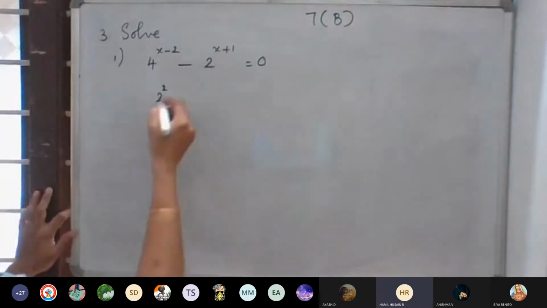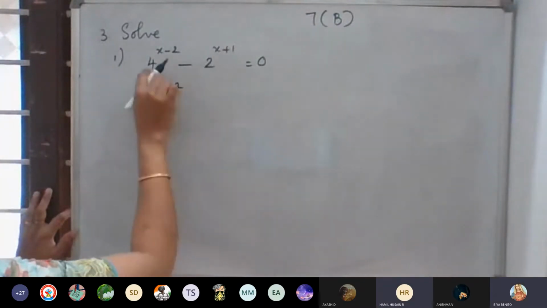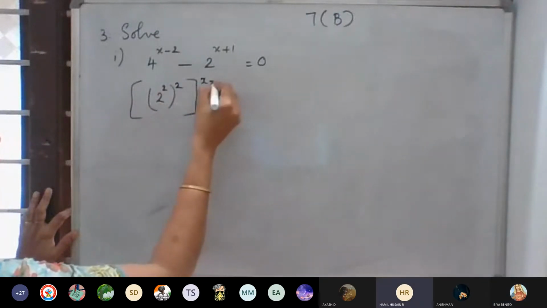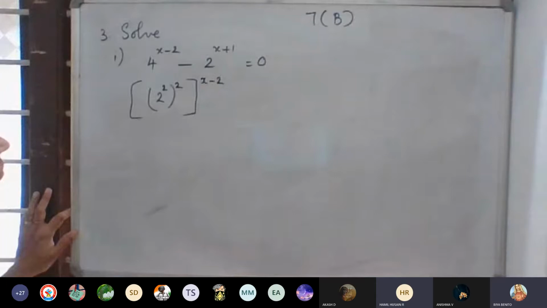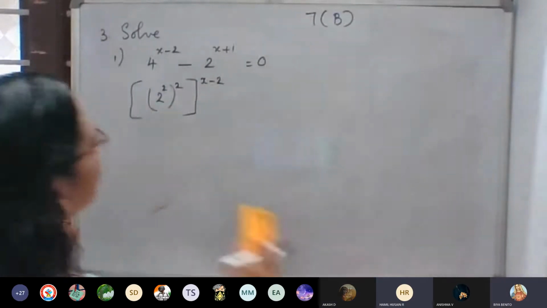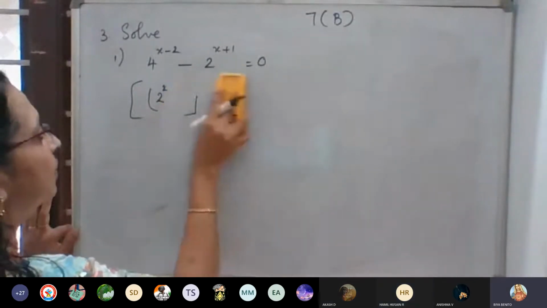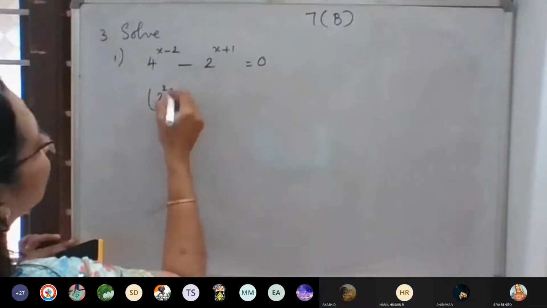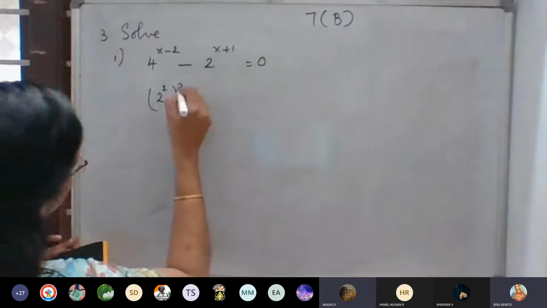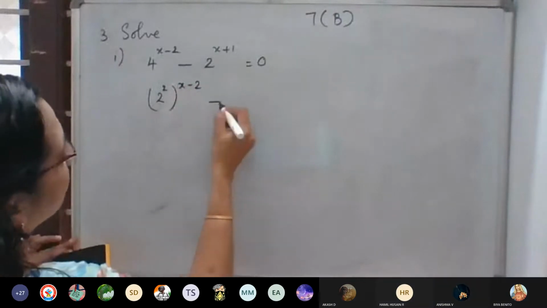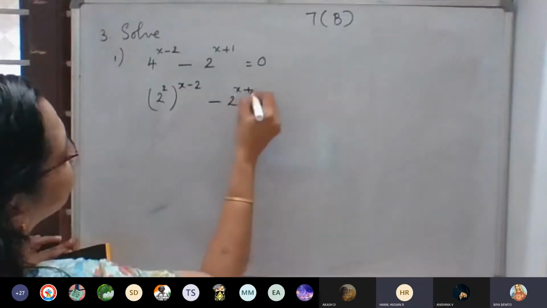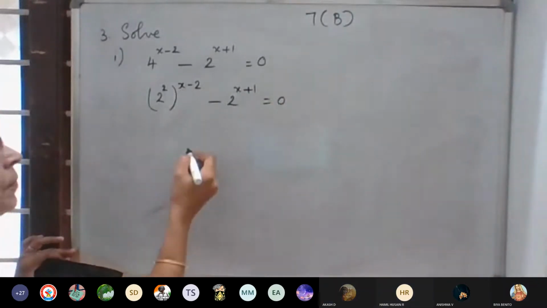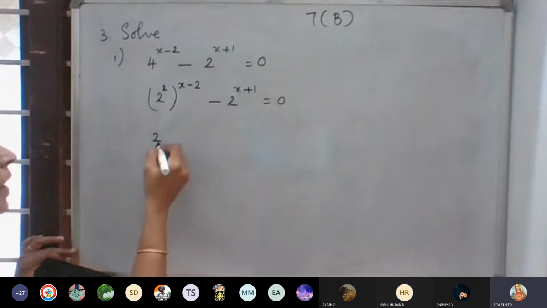2 raised to 2, the whole raised to x minus 2. All that is raised to x minus 2 into 2, so 2 raised to 2x minus 4, minus 2 raised to x plus 1 is equal to 0. Then a raised to m, the whole raised to n.